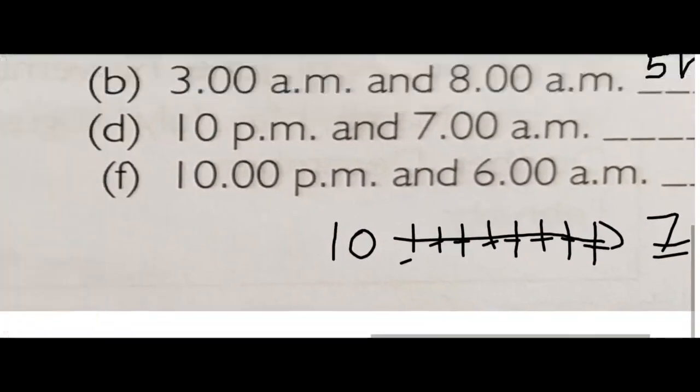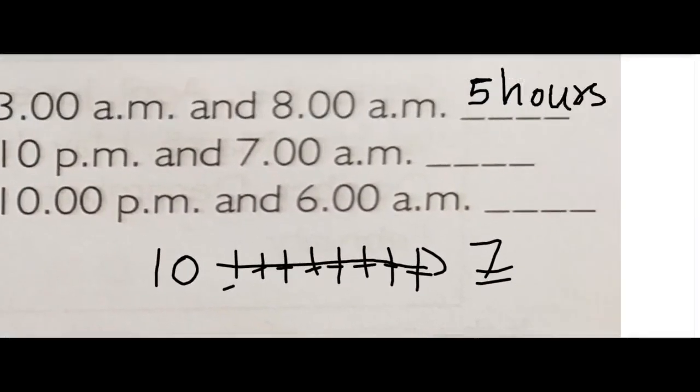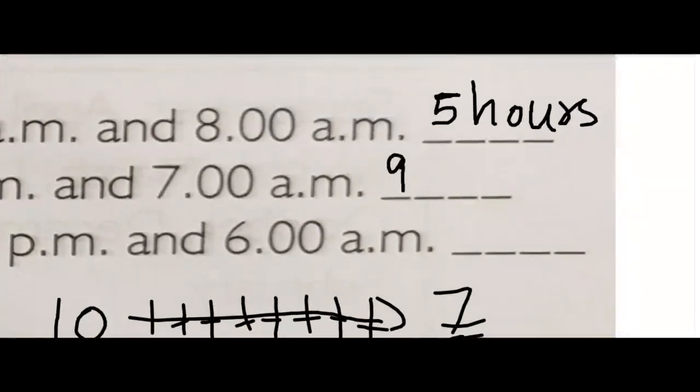There are 9 hours between 10 PM and 7 AM. After 12 you have to count 1. So there are 9 hours, and you will write 9 hours.